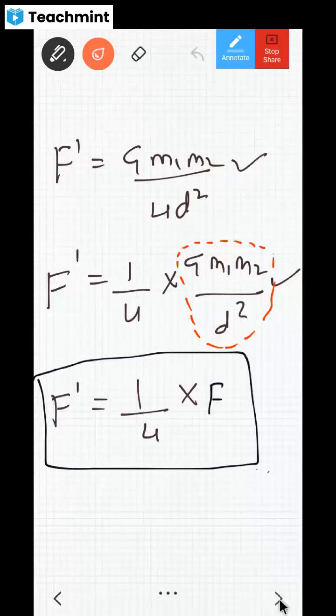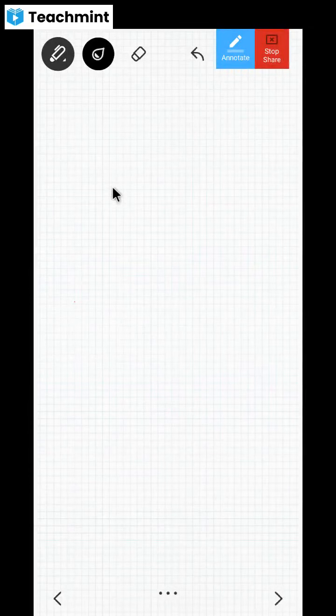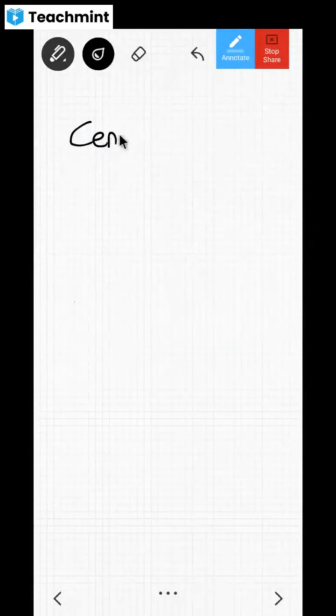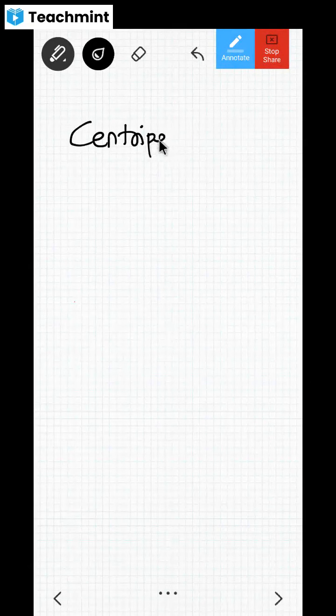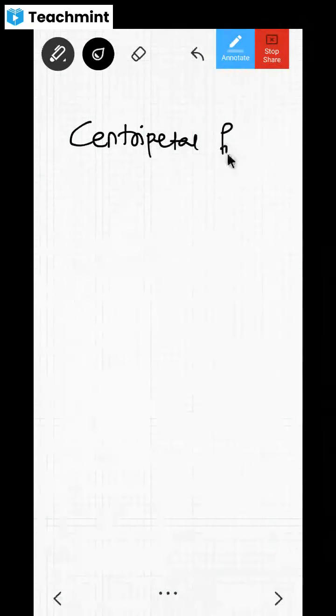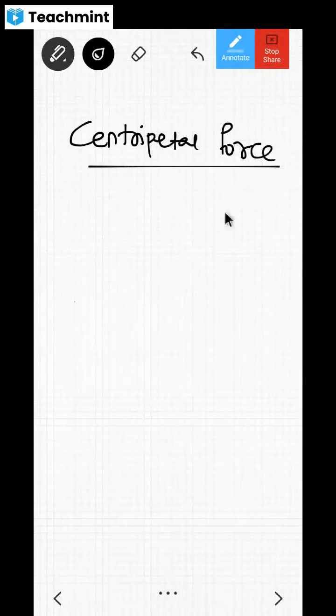Shall I go to the next question, dear children? Okay, all right. Now look at this before going to the next question. Did I tell you about centrifugal force? Centrifugal force, did I explain? What is that centrifugal force?